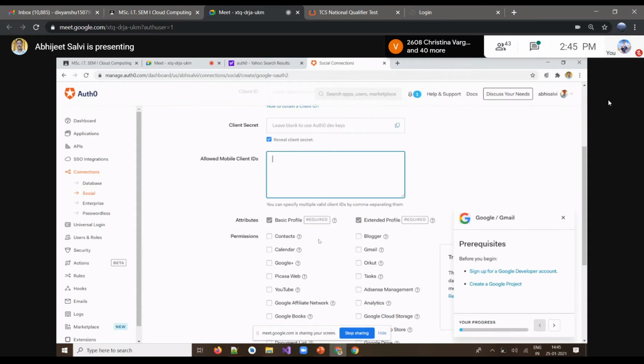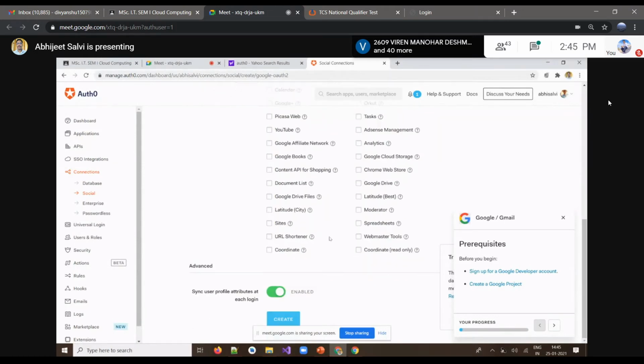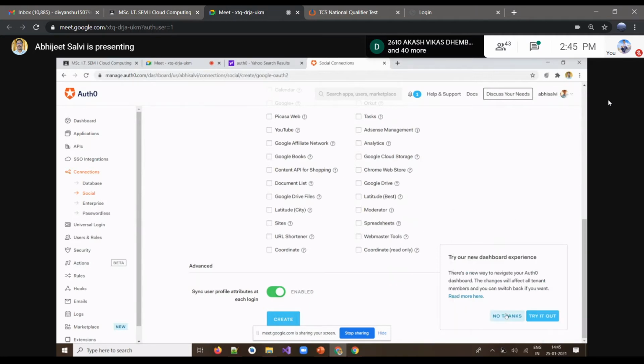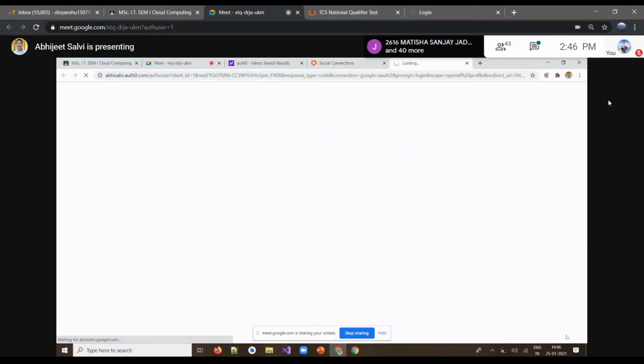Fill in the details. What would you like to allow the user to access? Contacts, calendar, Gmail, blog, tasks, and many other things. You can go by that and just click on the create option like this. Our account is going to be created. We have to enable it, and once it is enabled, we try the connection. Click on this button.